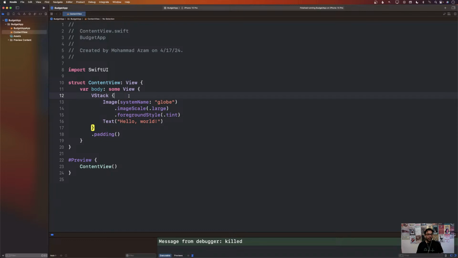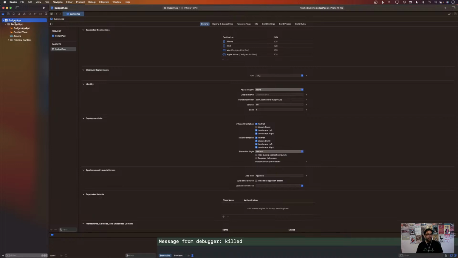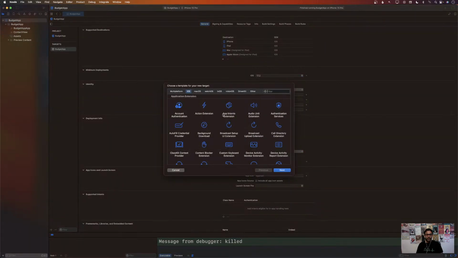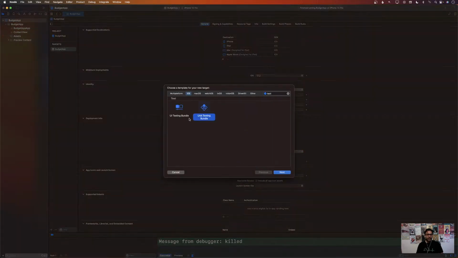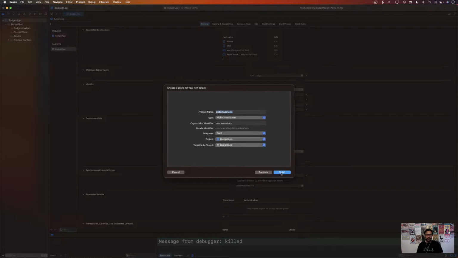So the first thing, if I want to use the principle of test-driven development, is to add a test project. Let me go to Editor, add a target, and just search for test. You can see that there are two different options, unit testing bundle and UI testing bundle. I'm going to select unit testing bundle, and that's perfectly fine.